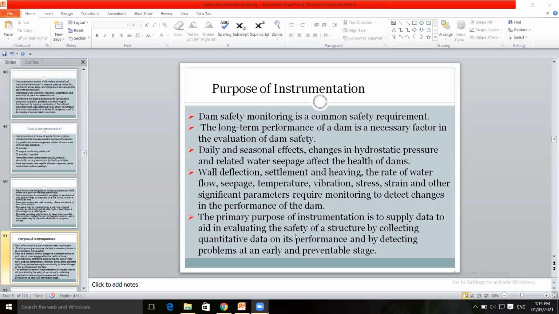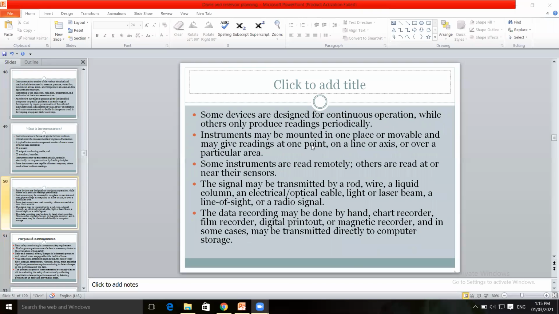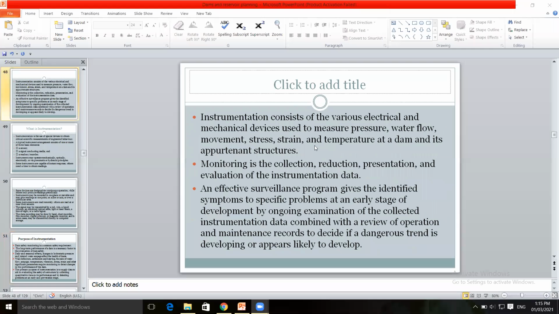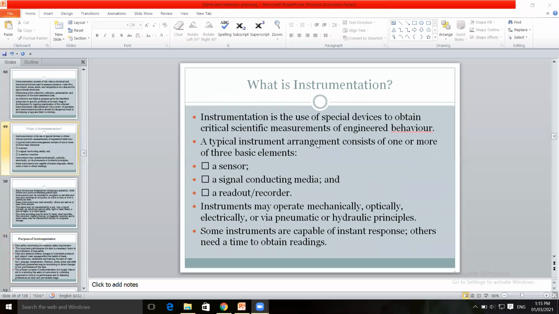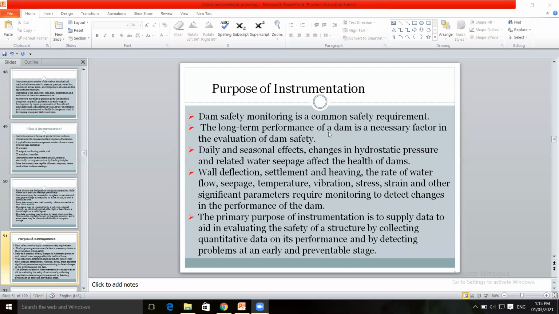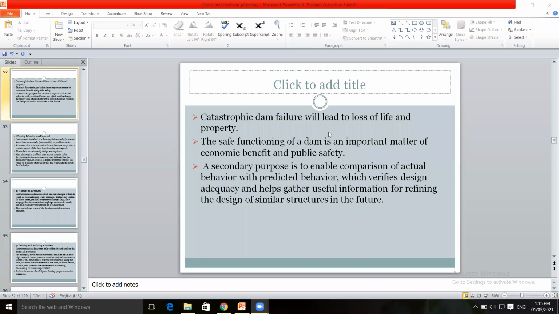The actual performance of the dam, when the dam is constructed, how the performance of the dam is, that is observed by installing various electrical and mechanical devices along the length of the dam at various locations. That is known as instrumentation.